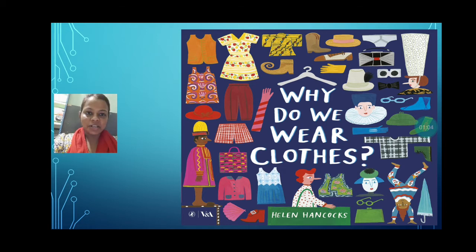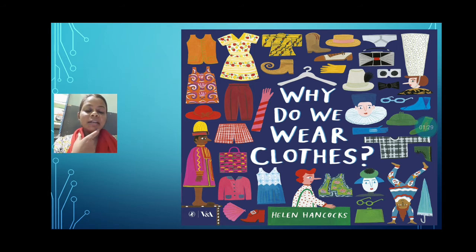discuss the definitions also. Okay, so first of all, why do we wear clothes? We used to wear the clothes because we have to protect our body. Okay, day to day the temperature of our environment is changing. Sometimes it is cold, sometimes it is very hot, sometimes it is windy. So if we wear the clothes, then it protects us from the climate.